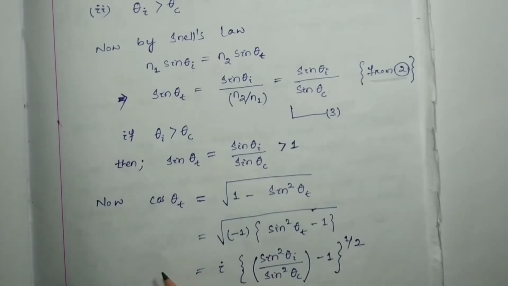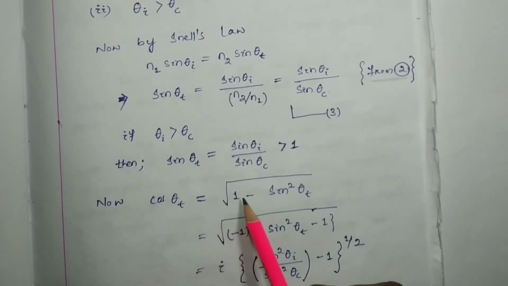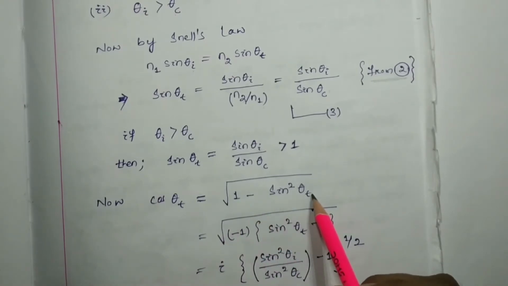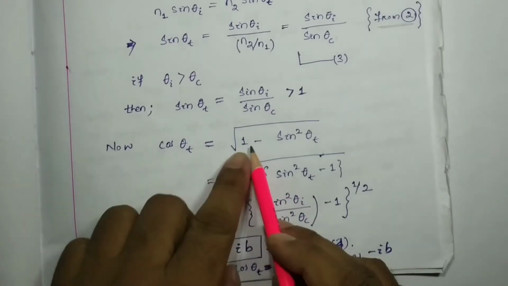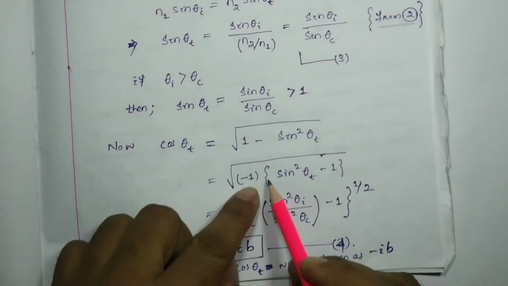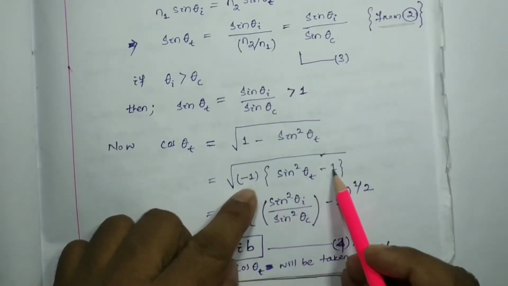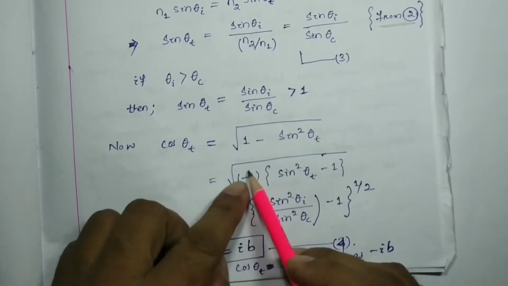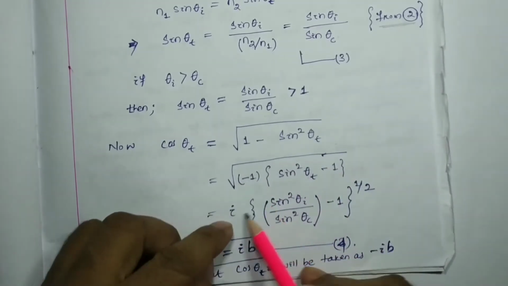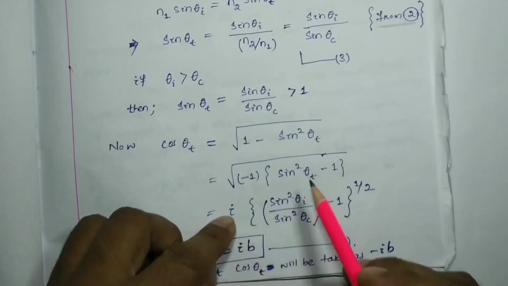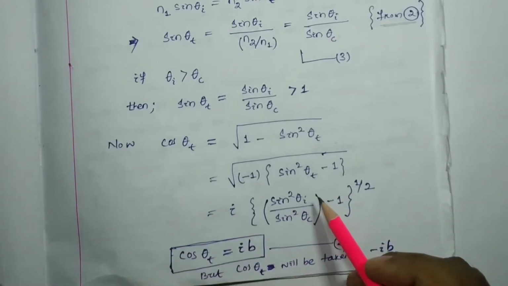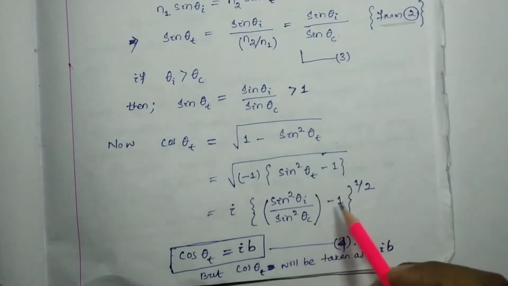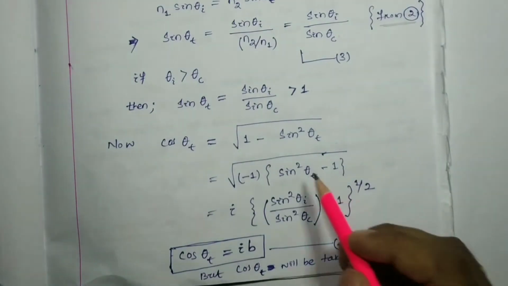Now cos theta t, we know, is the root of 1 minus sine square theta t. You just take common minus 1 from these two terms, then it will be the root of sine square theta t minus 1. The root of minus 1 is nothing but i. You just take i outside and it will be i times the root of sine square theta t minus 1.